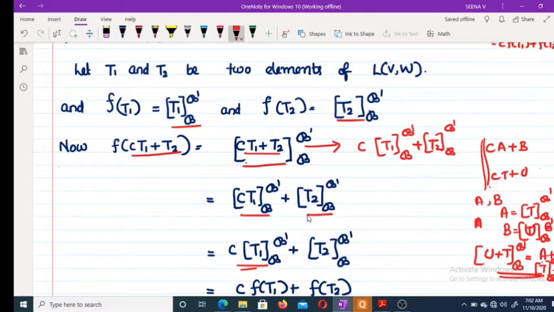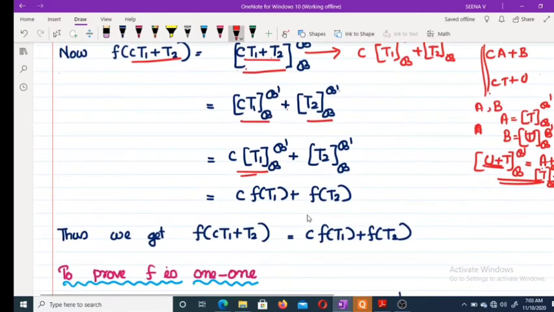And the matrix of T1 plus T2 related to B and B dash is the same, using this result, as matrix of T1 related to B and B dash plus matrix of T2 related to B and B dash, using our yesterday's theorem. Okay, I think that is a note.